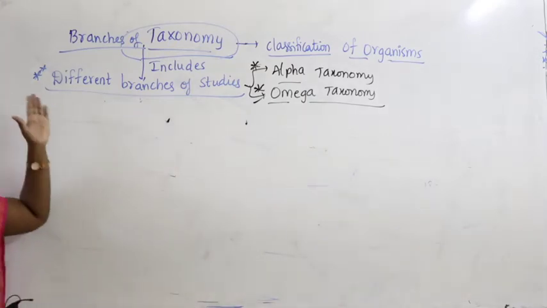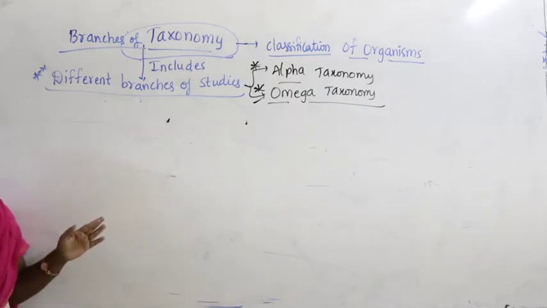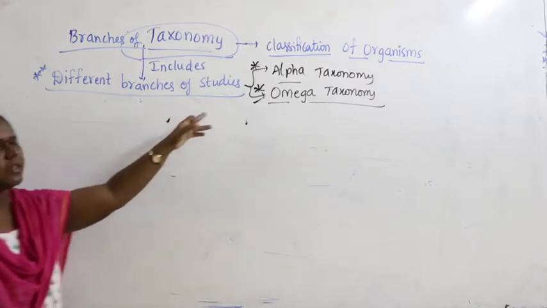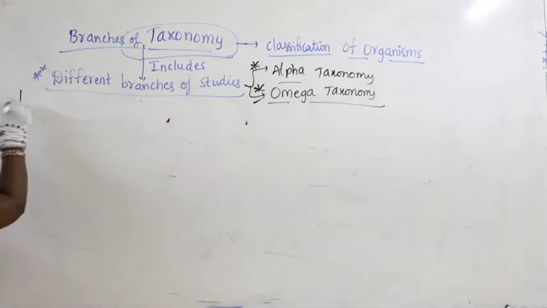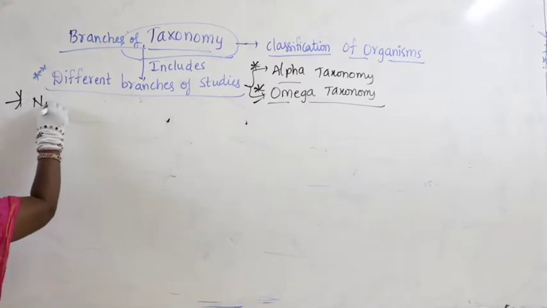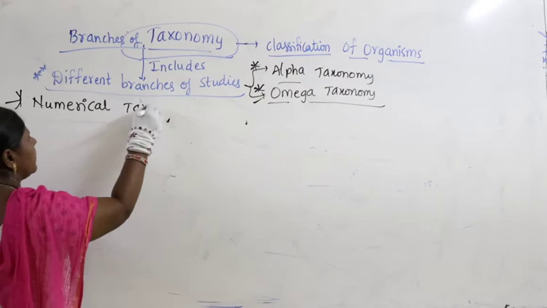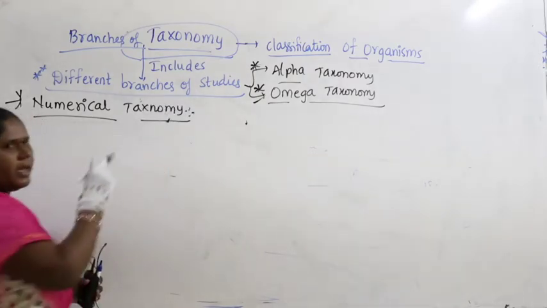There are different branches. We are not going to study all branches of taxonomy because there are so many branches which come under the category called taxonomy. Taxonomy is the main category, and let us discuss a few important branches along with alpha taxonomy and omega taxonomy. Let us take the next branch. What is that? Numerical taxonomy.